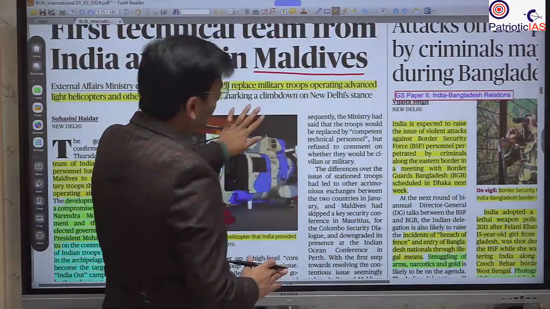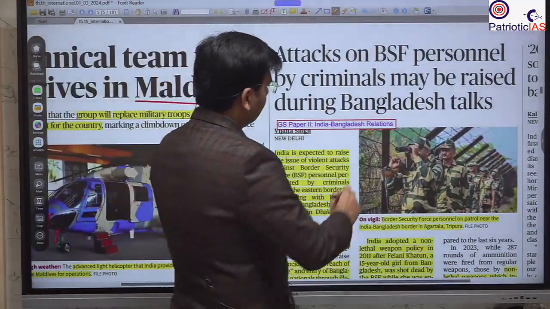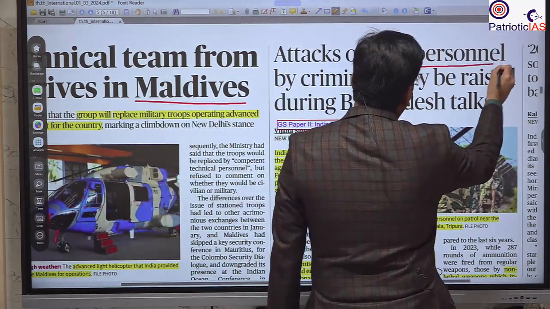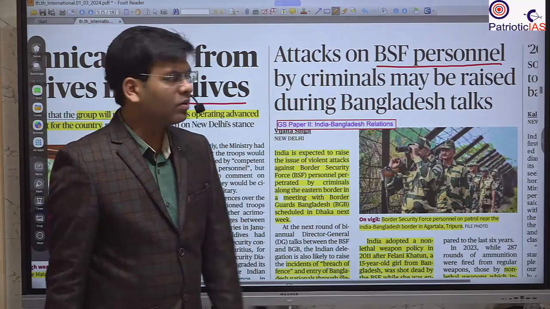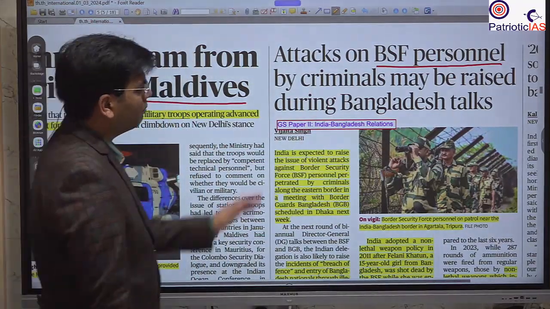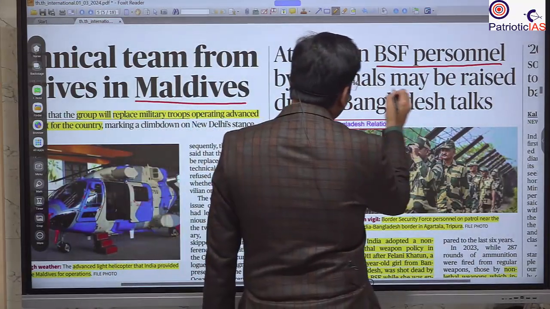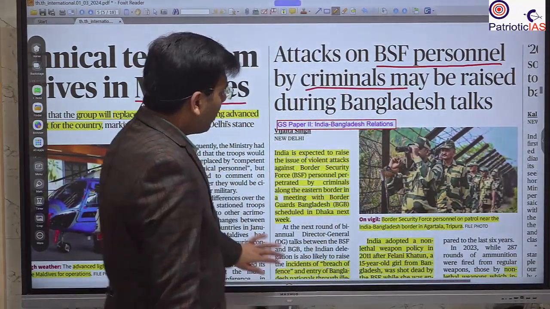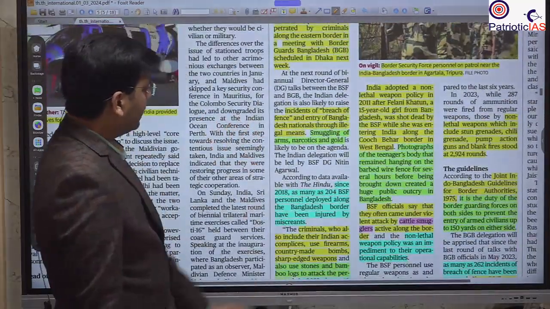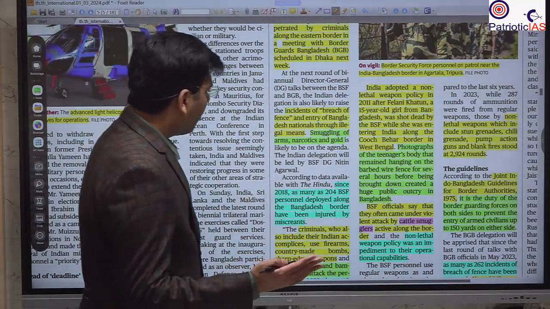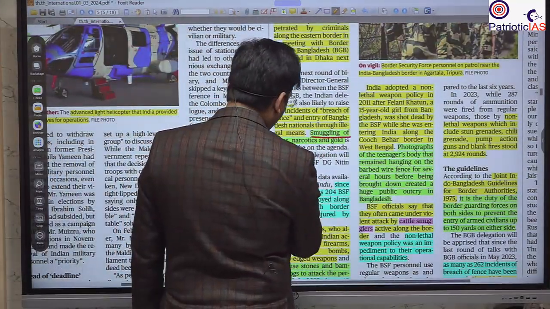So you should know. Other important news, this is very important, is what is going on at the India-Bangladesh border, and this is with respect to the increasing attacks on BSF personnel, Border Security Force personnel, and we saw that criminals are attacking. So what is the reason? There has been illegal activity on the border, such as smuggling of arms, narcotics and gold.